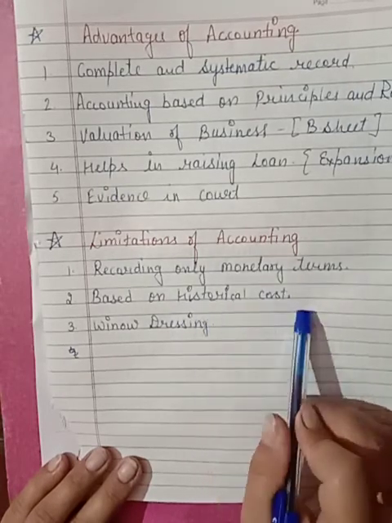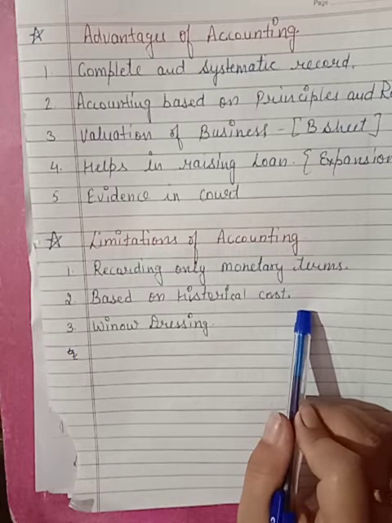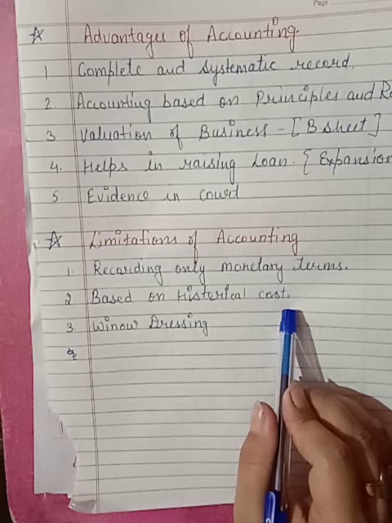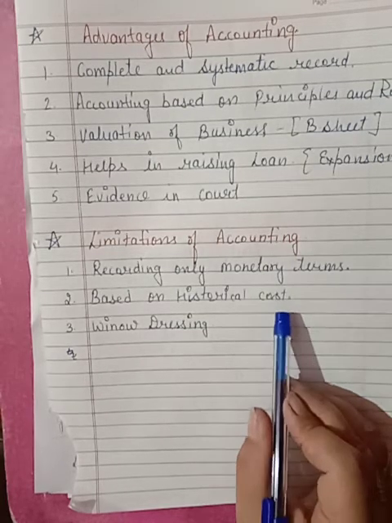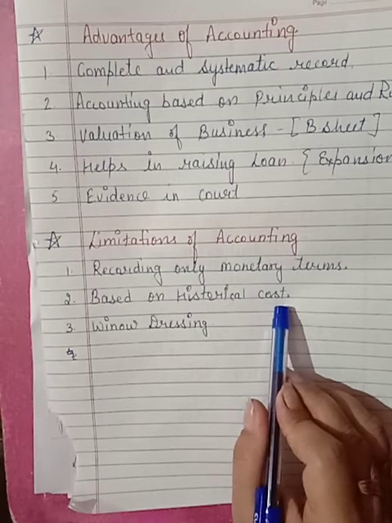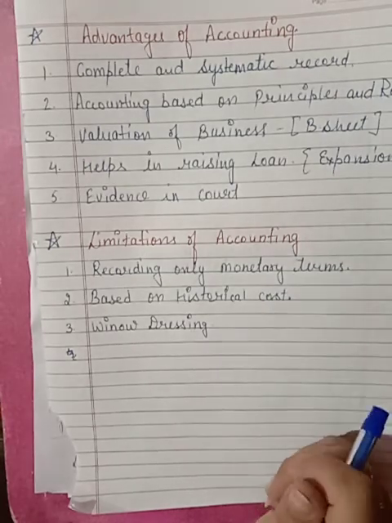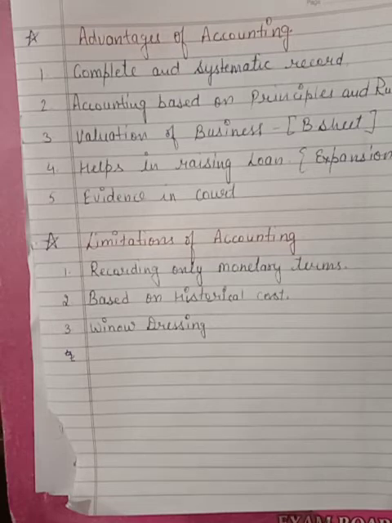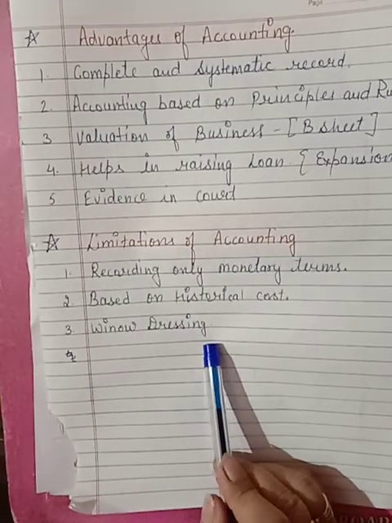Because of this historical cost method, we cannot know the exact value of the assets. We will mention the historical cost in our accounts. We will not mention the current value of the asset in our account. We will not add the value of our asset. We will write its old value when we purchased it. Right, students?